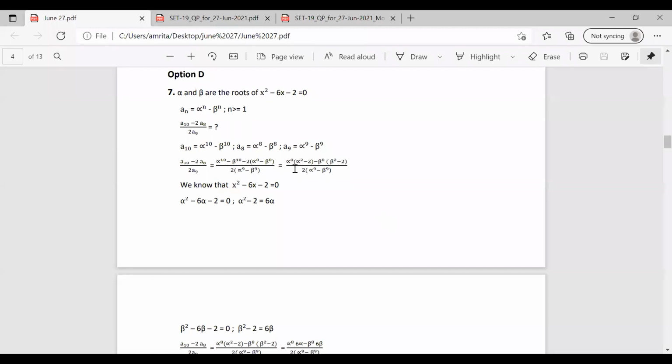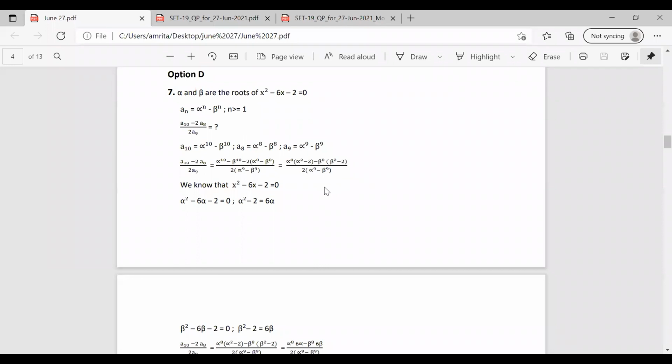So we have the expression now as alpha raised to 8 into (alpha square minus 2) minus beta raised to 8 into (beta square minus 2), divided by 2 into (alpha raised to 9 minus beta raised to 9).